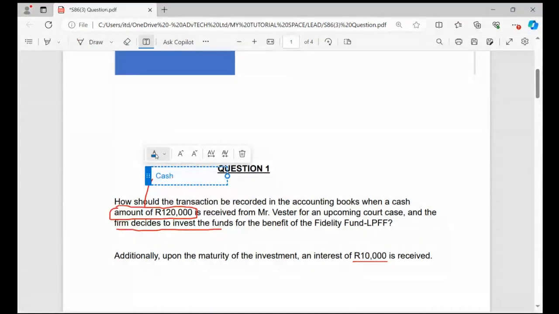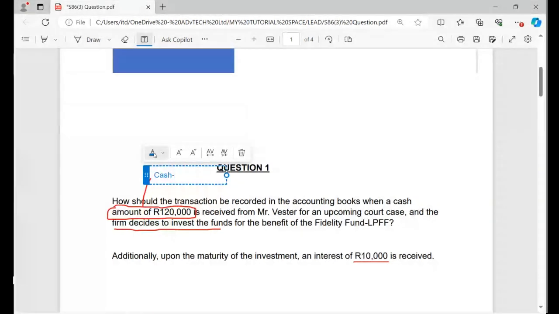When we see cash, what comes to mind is the trust bank account, because the cash obviously goes to the bank. So this cash already gives me an idea of where I am going to record. At the same time, remember, this amount of money comes from Vesta.